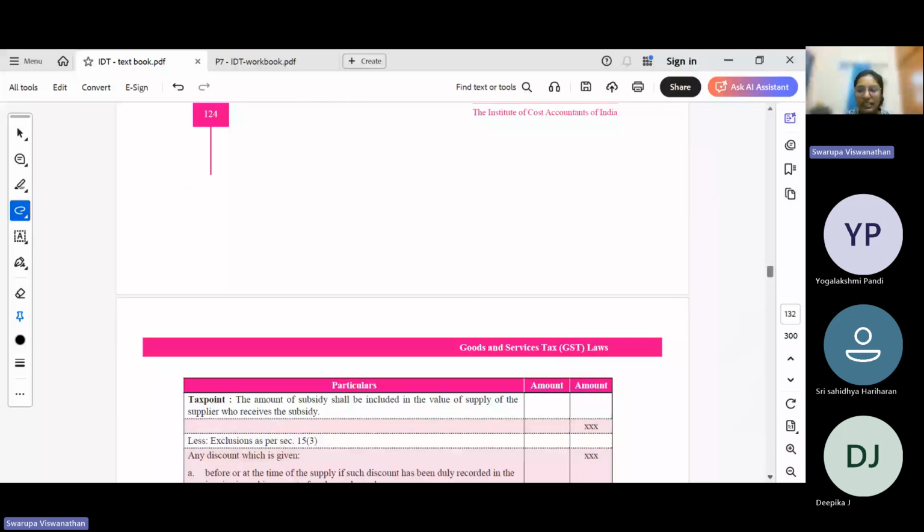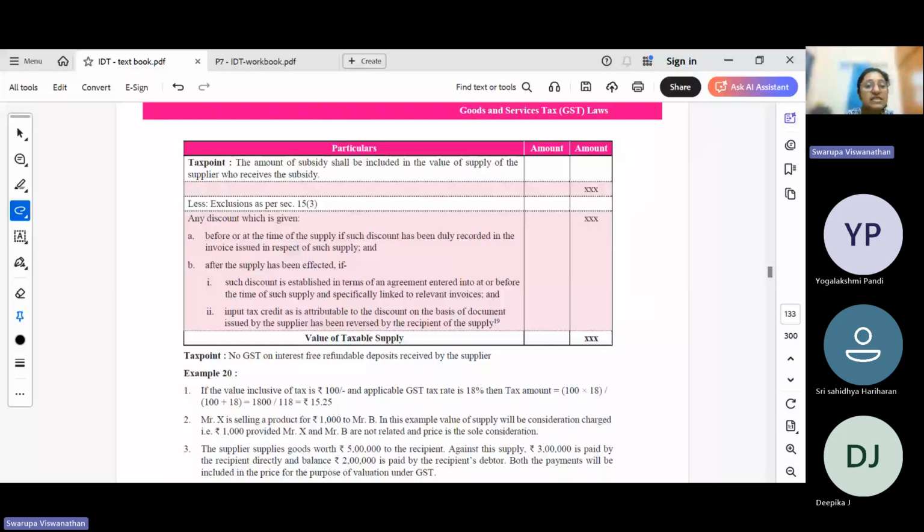What has to be excluded? Discounts. Discount if it is before the supply, duly recorded in the invoice. After the supply, if it is as per the terms of engagement, and at or before the time of supply, specifically linked to relevant invoices, and the ITC on this particular amount has been reversed by the recipient, then the discount can be reduced if it is post supply.